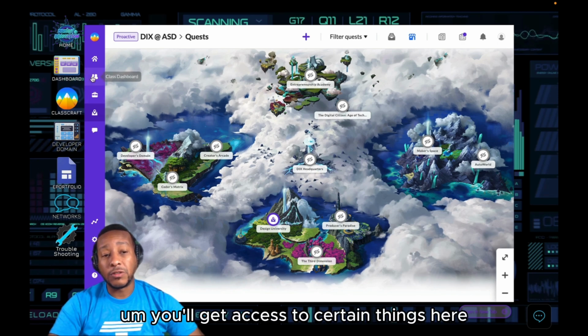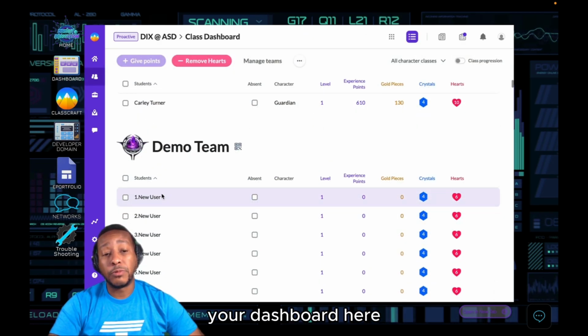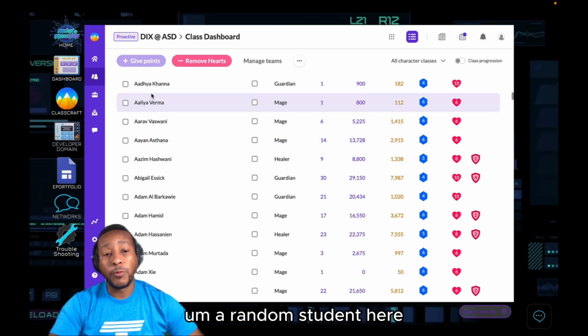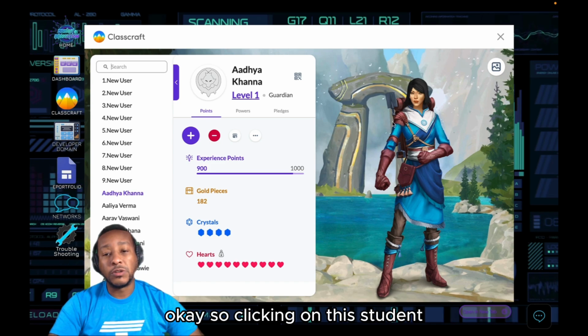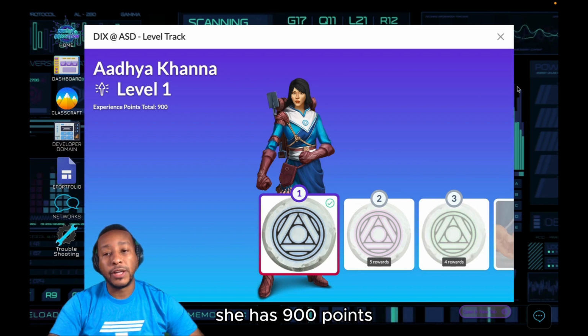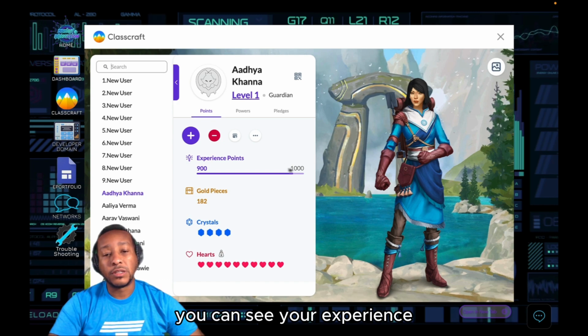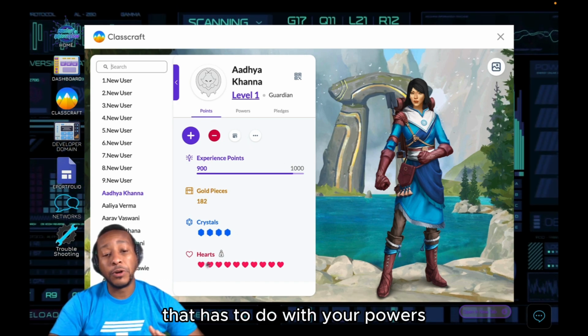You'll get access to certain things here. Here's where you access your character, your dashboard. So if I was a character, I'll just pick on a random student here. Clicking on this student, this will be what her profile looks like. She can look at her level. She has 900 points. Click the X. You can see your experience, your level 1, your gold pieces, your crystals, that has to do with your powers, your hearts.